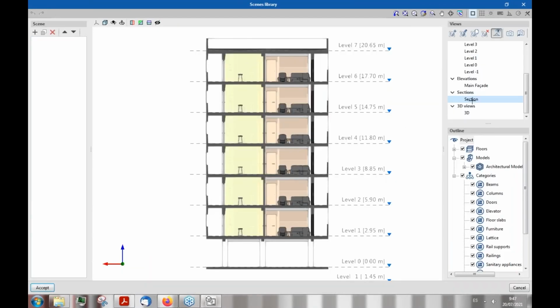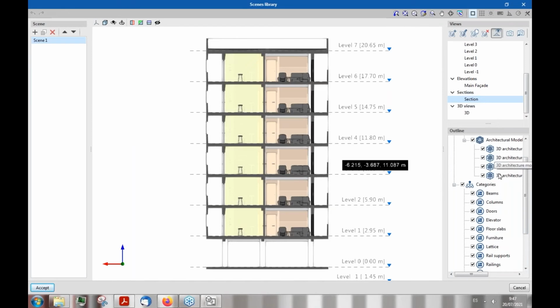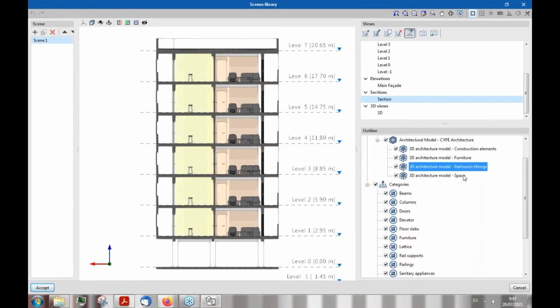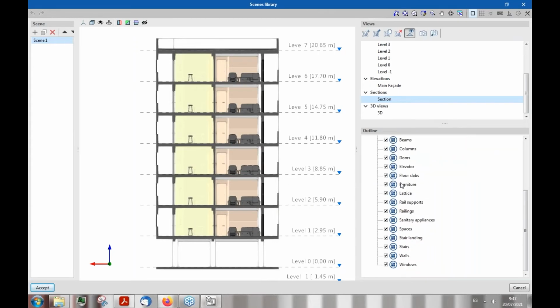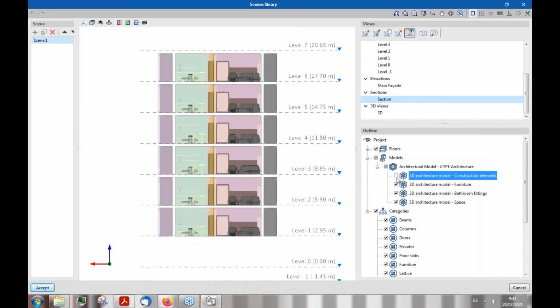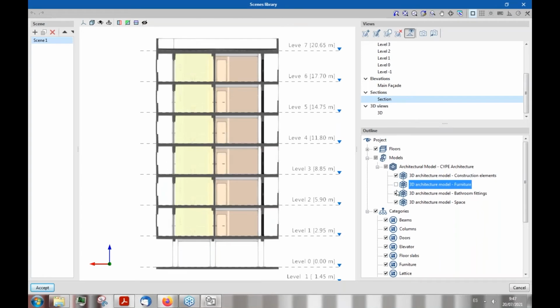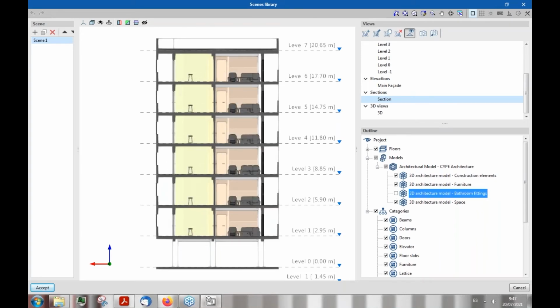So we can, for example, create a specific combination between architecture and landscape, or structures and plumbing, or different parts of our project. We just have to select these IFCs when we connect OpenBIM Layout with BIMserver.center.